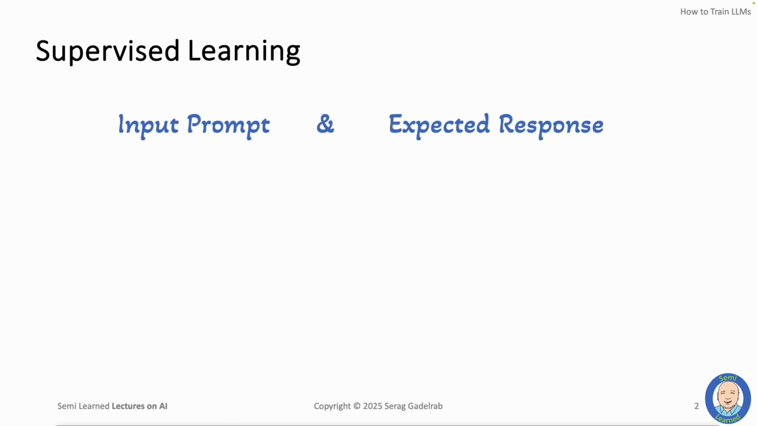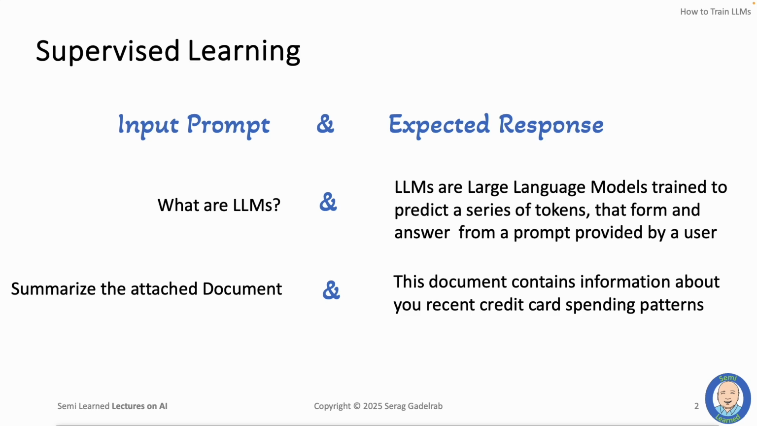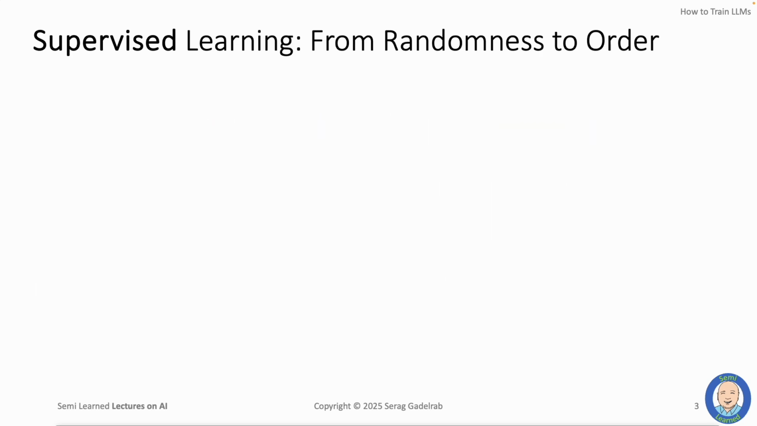In supervised learning, humans provide pairs of input prompts and corresponding expected responses that are then used to train the AI model. An example of such a pair would be, what are LLMs? And then the corresponding proper answer. Another example would be, summarize the attached document, followed by a human-created summary of that document.